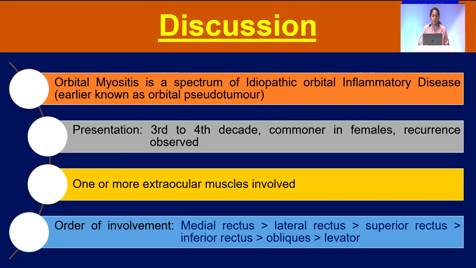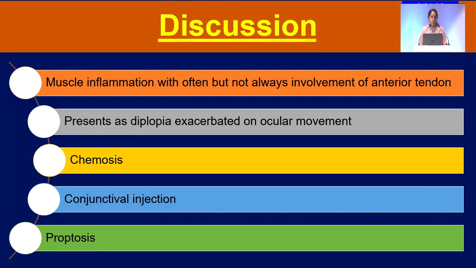Coming to the discussion, orbital myositis is a spectrum of idiopathic orbital inflammatory disease, earlier known as orbital pseudotumor. It generally presents in the 3rd to 4th decade, is common in females, and recurrence is observed. One or more extraocular muscles are involved. Order of involvement is medial, followed by lateral rectus, then superior and inferior, followed by obliques and levator. In the muscle inflammation there is often, but not always, involvement of the anterior tendon. It presents as diplopia exacerbated on ocular movement. There may be chemosis, conjunctival injection, and proptosis.